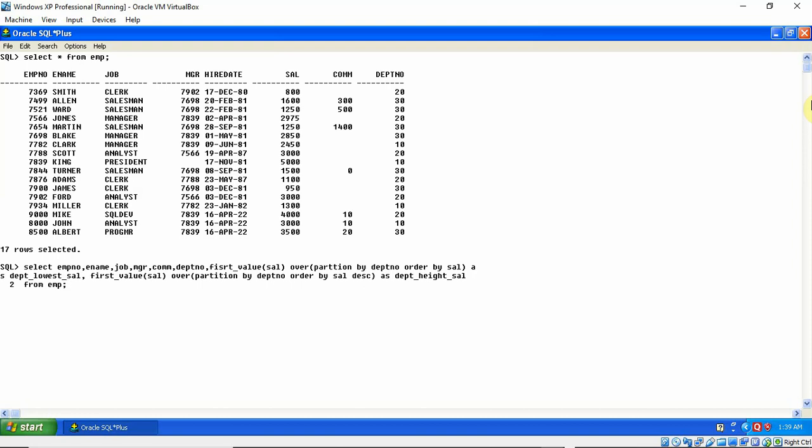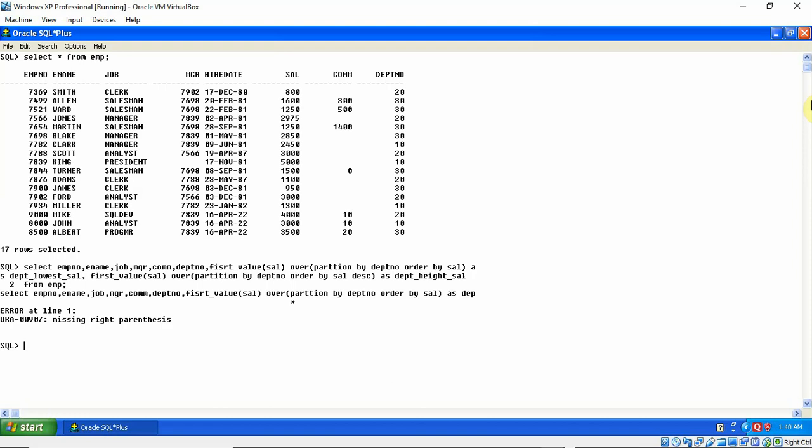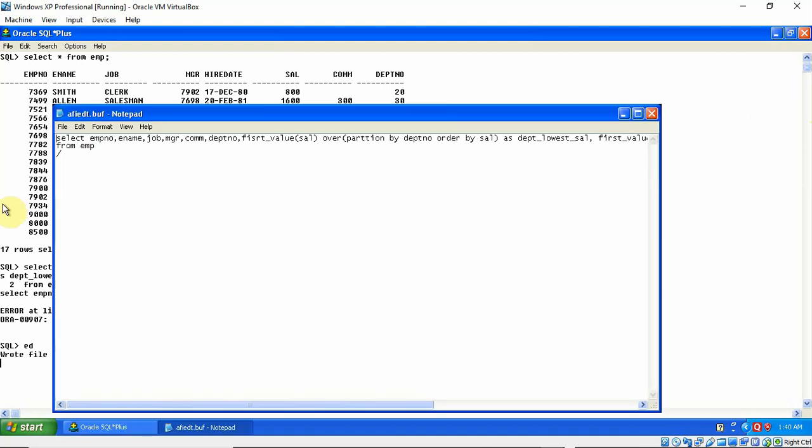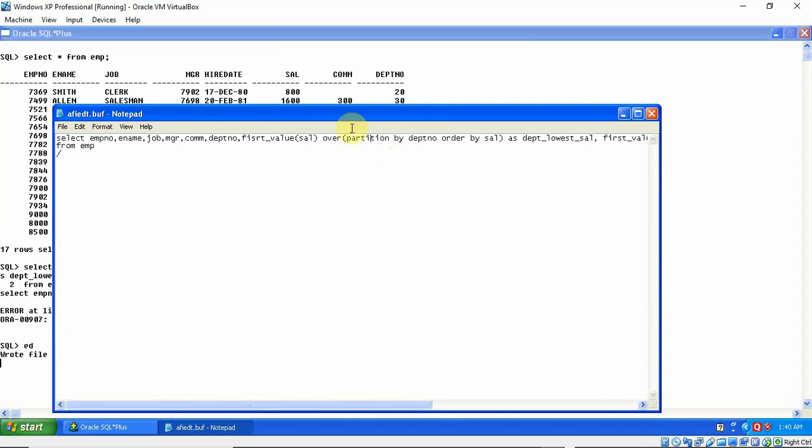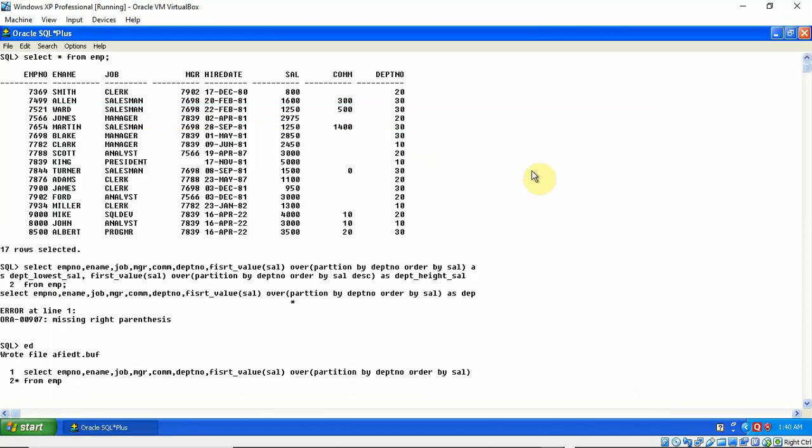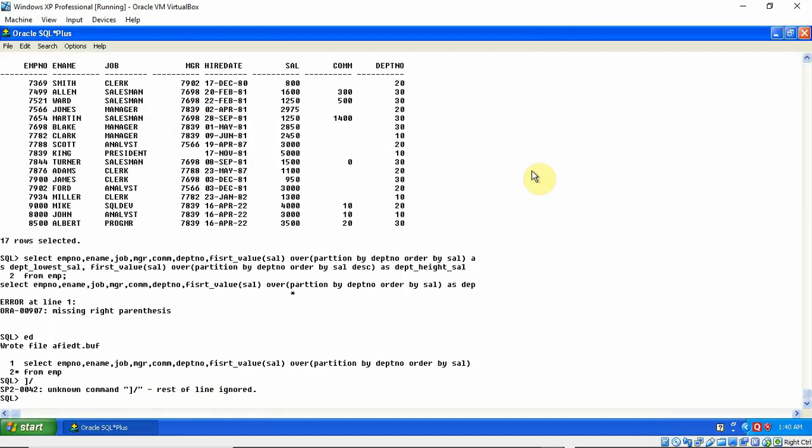So let's run the query. Let's see. I misspelled PARTITION here, so that's why it is showing an error. So here, partition. Let's see, running.